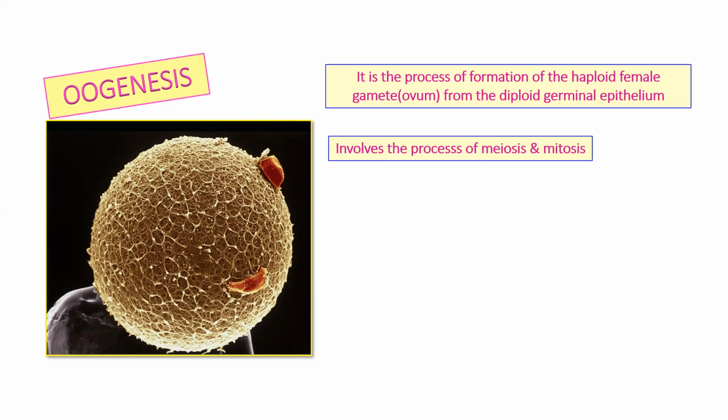Okay, so let's start with the process of oogenesis. I'm going to do it with a schematic diagram, the same way as I had done in spermatogenesis. So what is this? This is a primordial cell which is diploid in nature. This is the cell which is present in the internal structure of ovaries. As we have already studied, ovaries are lined by a single layer of germinal epithelial cells. Do you remember which kind of germinal epithelial cells they were? Yes, they were cuboidal epithelial cells.